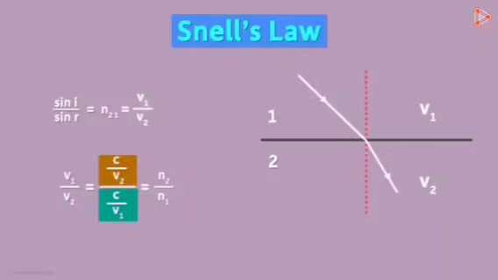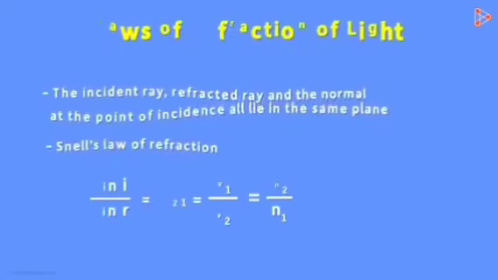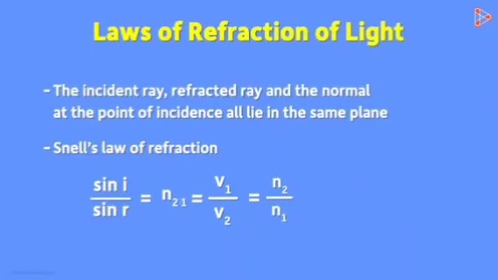We can also say that sine i over sine r is n2 over n1, where n2 and n1 are the absolute refractive indices of media 2 and 1 respectively. Hope you understood this well. Let's move on to a new page. So these were the two laws of refraction of light. In the next lesson, we will solve a simple example based on Snell's law.